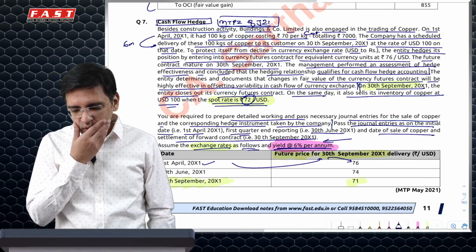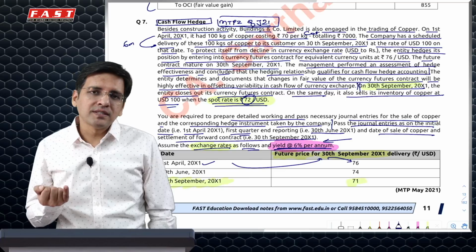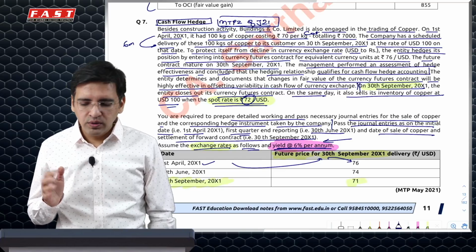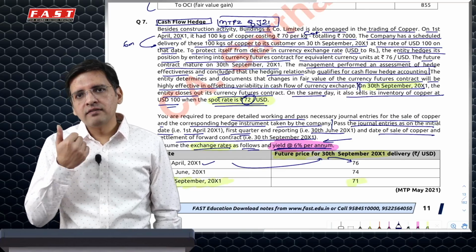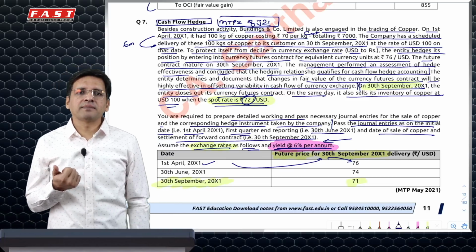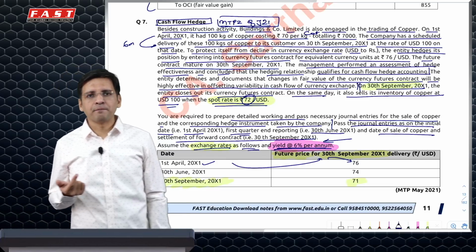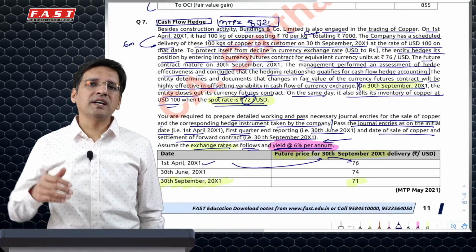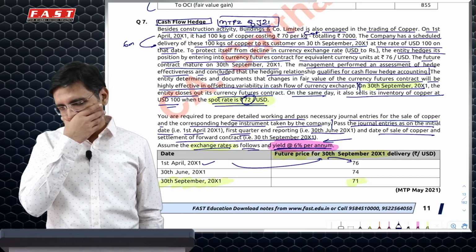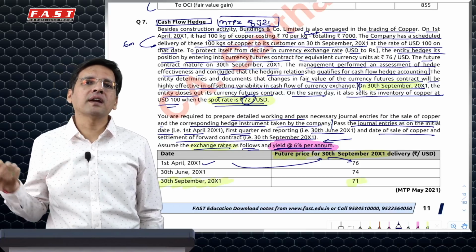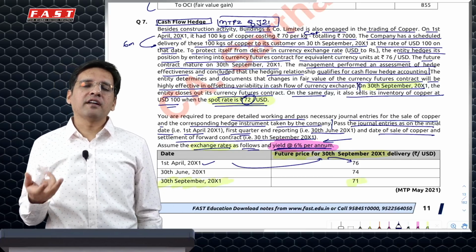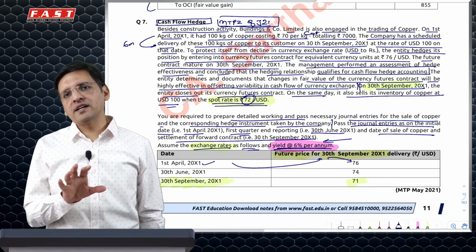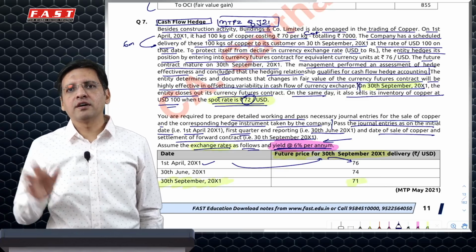Now, what do I do? How do I do an accounting for this? Because this is a cash flow hedge, number one, the derivative will be accounted as a derivative except that the gain or loss will go to OCI. Number two, the transaction of sale will be recognized only when the sale actually happens as per Ind AS 115. Number three, the gain or loss on the derivative will actually go to the value of sales instead of going to P&L on the date of reclassification.